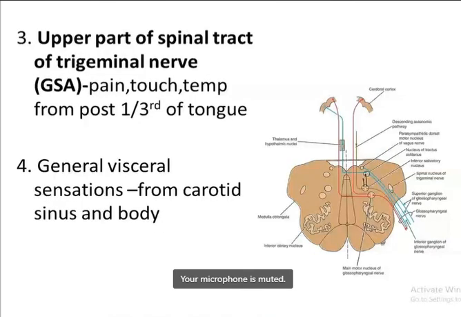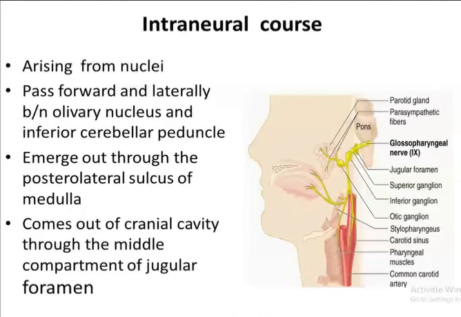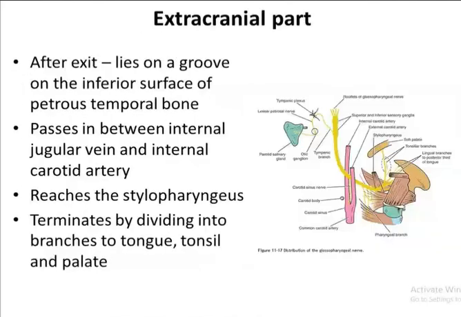So you must remember your medulla, then emerging from the posterior surface of the medulla, then within the internal jugular foramen where it lies, then below the petrous part of the temporal bone from the inferior ganglion, the tympanic branch arises, where it forms the tympanic plexus.